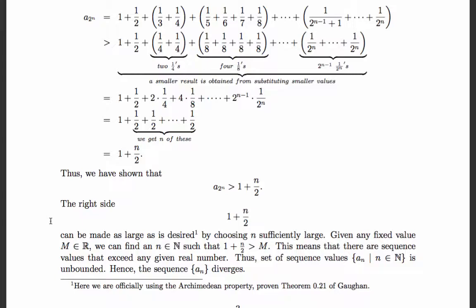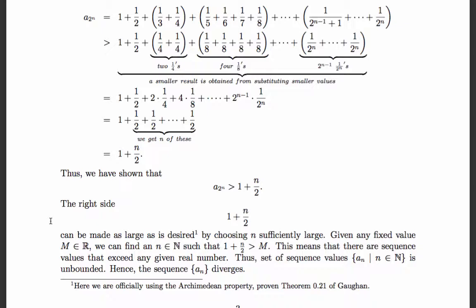That means for any arbitrarily large number, I can find an entry in my sequence bigger than it. Because for any number I can find an entry of my sequence bigger than it, that means I cannot possibly find an upper bound.